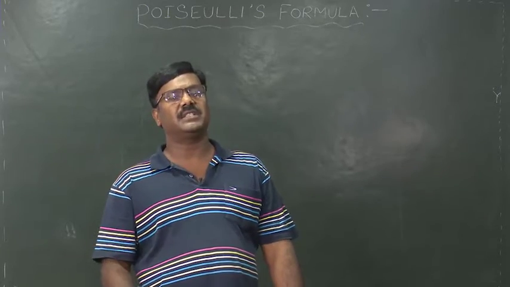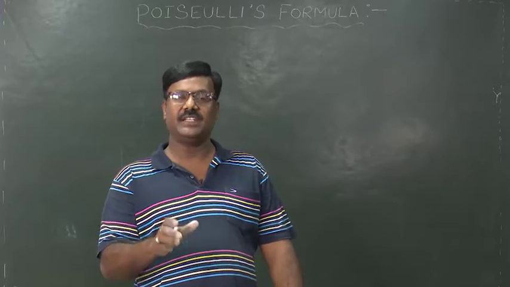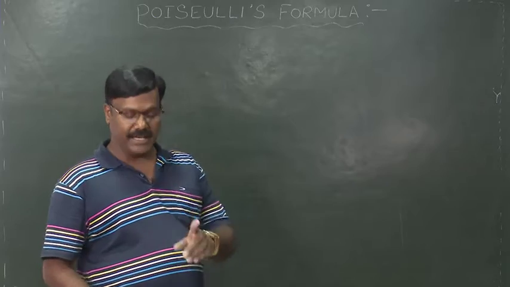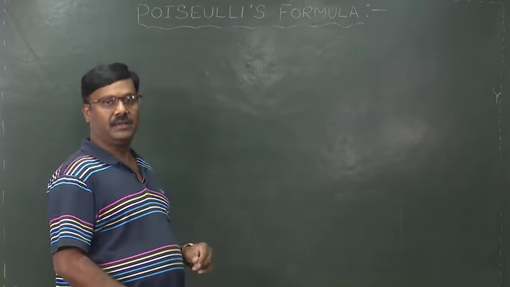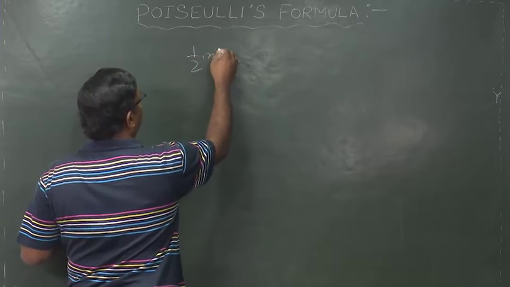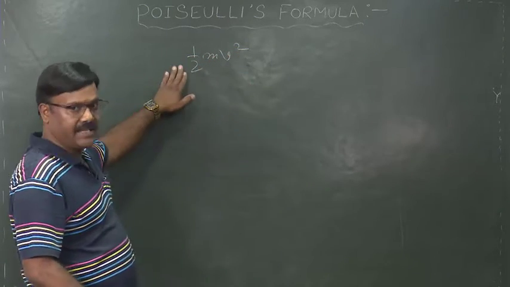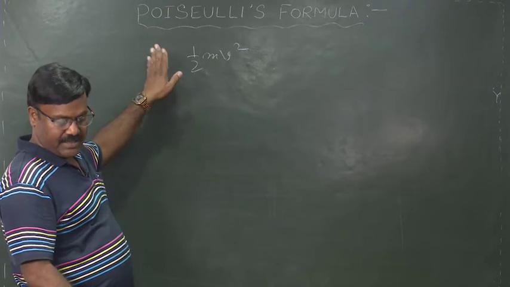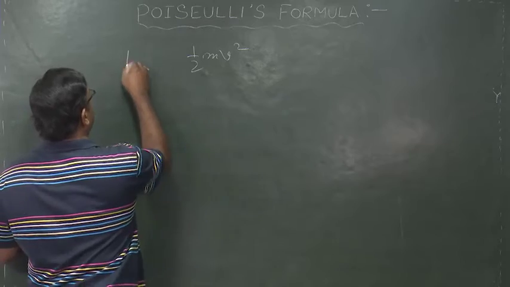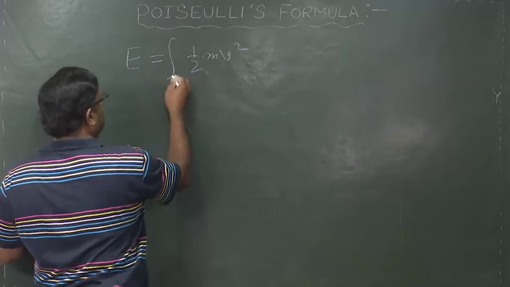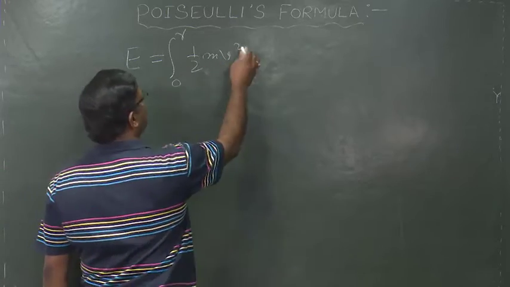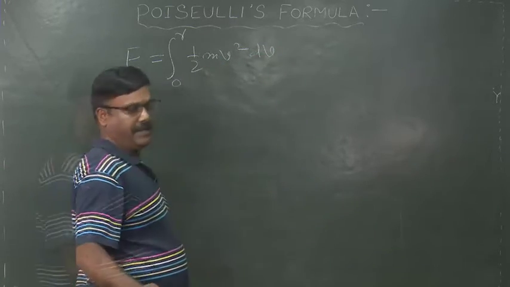As it possesses a certain velocity, it has kinetic energy, and the kinetic energy will be half m v square. Hence to calculate the kinetic energy per second we can write E is equal to integration from 0 to r of half m v square dV.